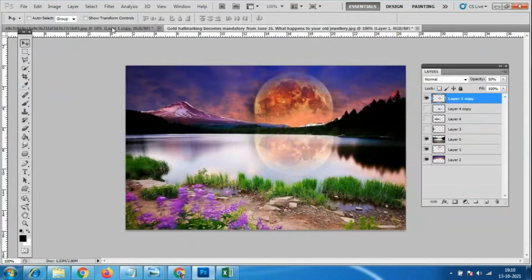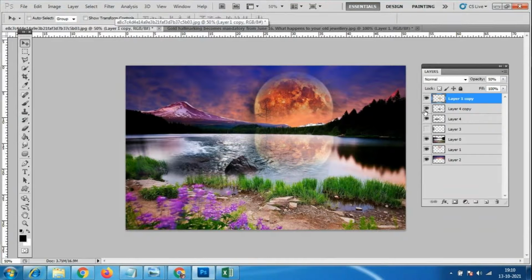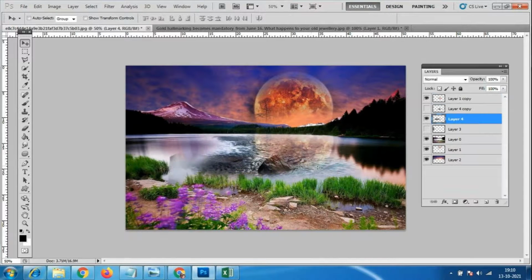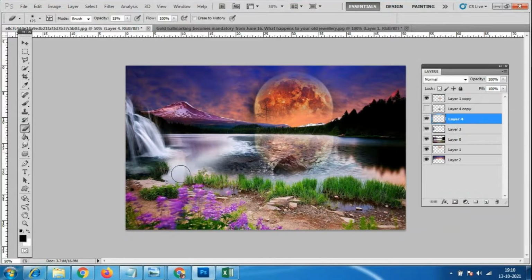And here I told you, right? If you want to make this collage work, we can make this collage work. We have to select this layer and look at this waterfall. I will select this. Let me check whether we can do something with this or not. I'll just give 20% opacity.